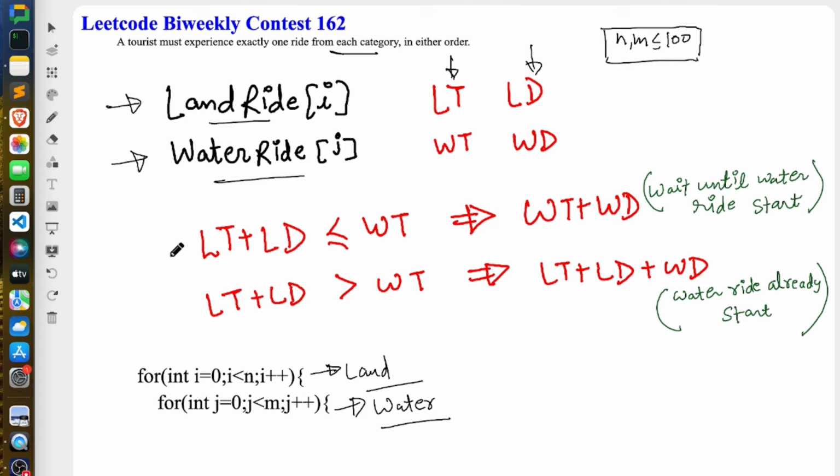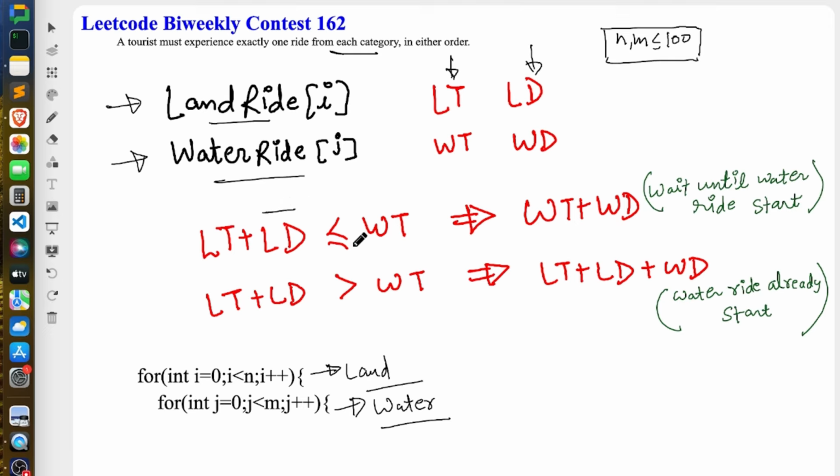Since you're doing the land ride first, your land ride would finish at time LT plus LD. You started at LT, you will wait for the duration LD, so LT plus LD is when it finishes.